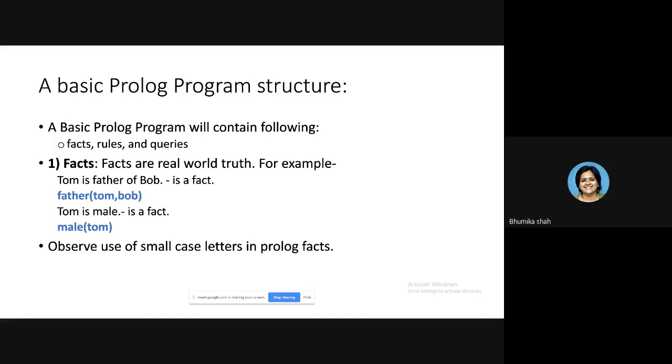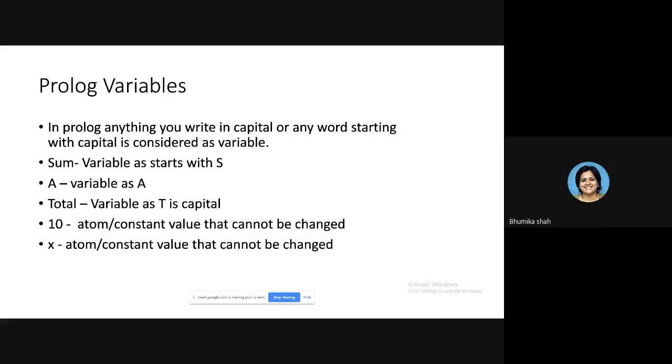Even if the names Tom and Bob start with a capital letter in the English language, when I am creating a predicate, I write that argument in small case letters. Why? Because in Prolog, whatever constant value you have to pass, that constant should always be written in small case only. Why? Let us understand that.